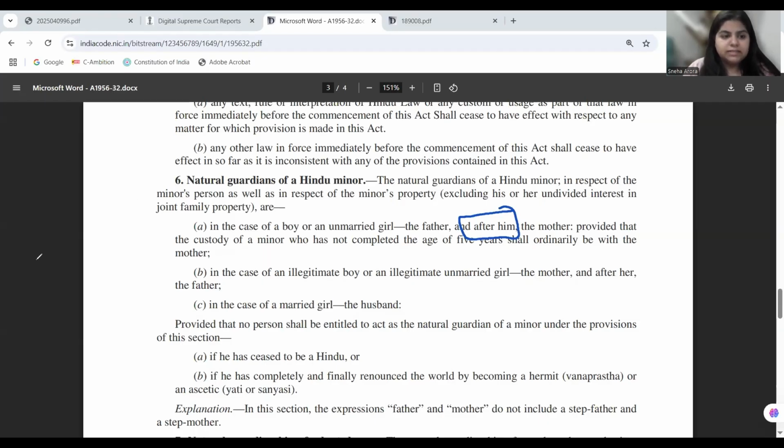Now, when we look at section 6 of the Hindu Minority and Guardianship Act, pardon me, we can find that section 6 is defining natural guardian for Hindus. Before that, we come to the definition clause.